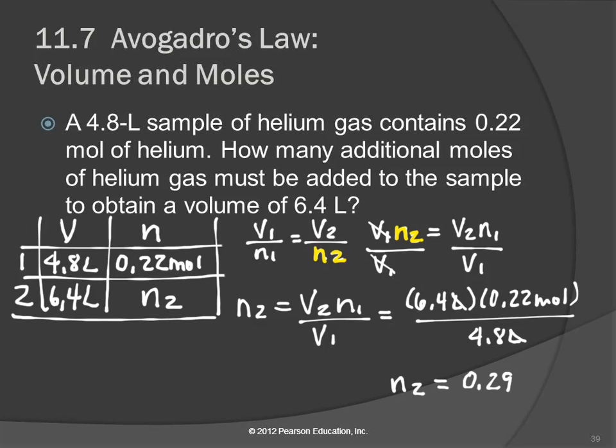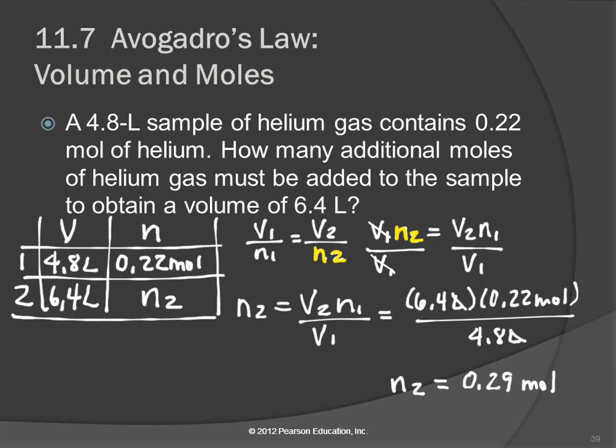How many sig figs should we have? 2. All of our numbers had 2. And you'll find that in the problems that we set up for you, that's a lot of times the case. Nobody's trying to trick you with sig figs. It's going to be generally 3 or 4 sig figs, sometimes 2. So here, 0.293, I'm going to round off to 0.29 moles.